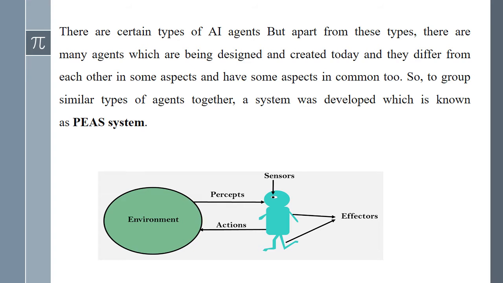In this slide, we can see a figure. Here, it consists of an environment, percepts, actions, sensors, and effectors. All these combinations form a PEAS system. So, PEAS system is the combination of all these factors.